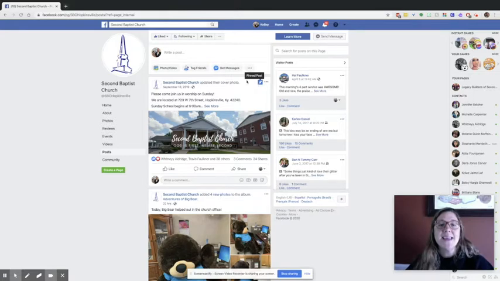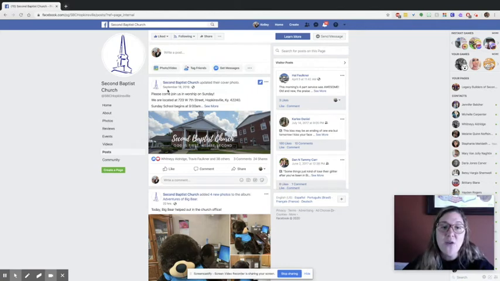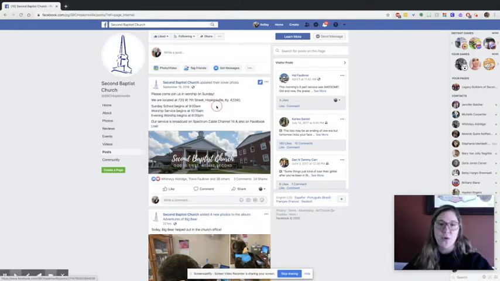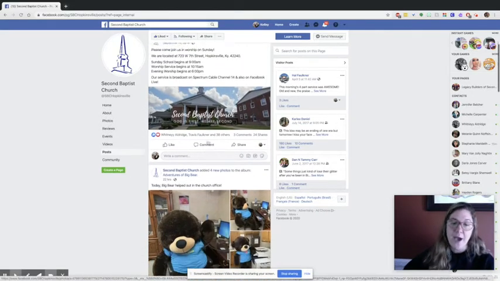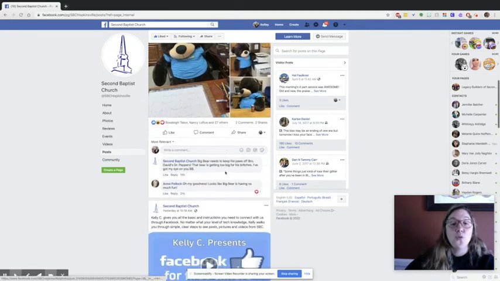This is called a pinned post. And what that means is whoever made this post on the Facebook page pinned it to the top so that whenever someone pulls up our page, this is going to be the very top post. Even though this was from last year in September, it stays up there and it's going to be the first one you see every time you go to it. And that's because this is the post that goes over the times of different events that go on in our church. Okay. Now, if you scroll down just a little bit, you're going to see all the more recent posts, okay?